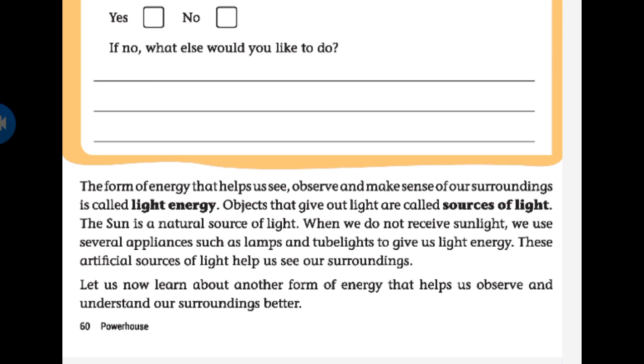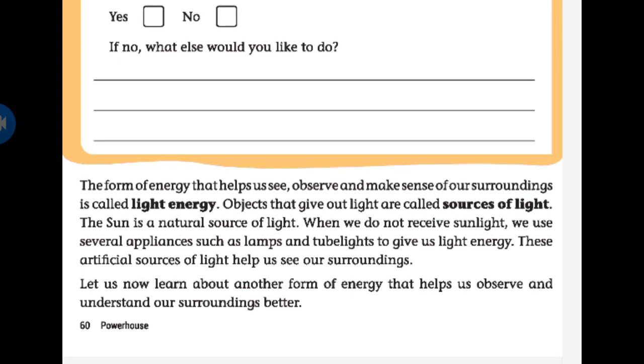So when we don't receive sunlight, we use several appliances, such as artificial lights, right? Such as lamps and tube lights to give us light. These artificial sources of light help us see our surroundings. So there is a natural source of light, and there are many artificial sources of light which are made by humans.